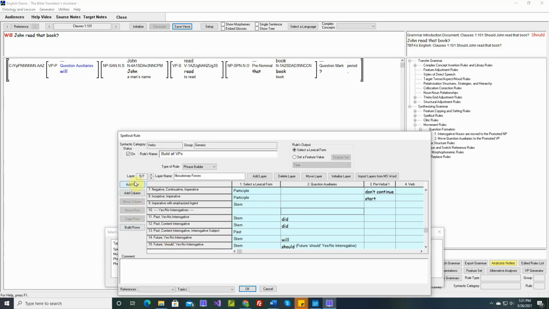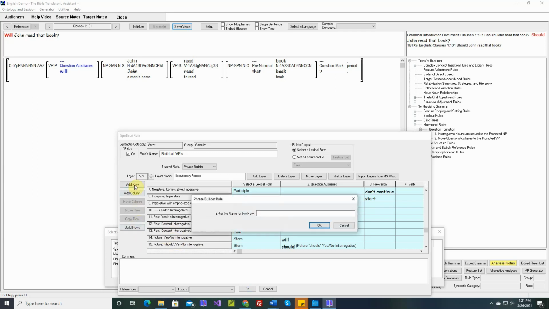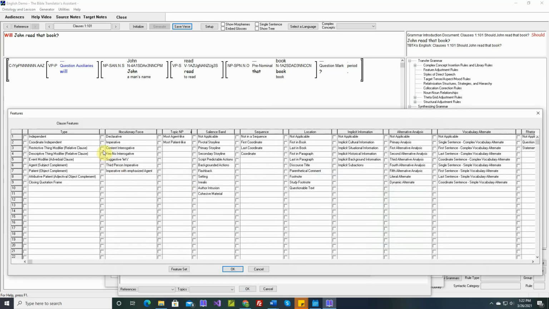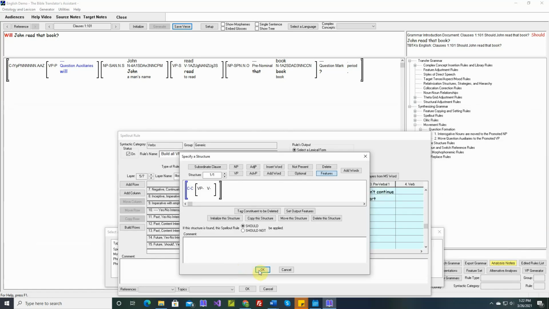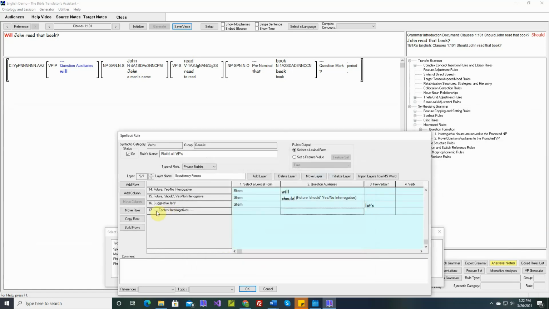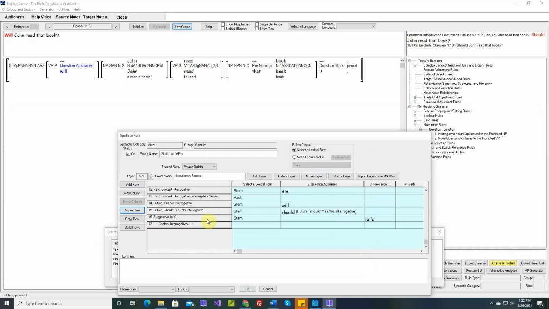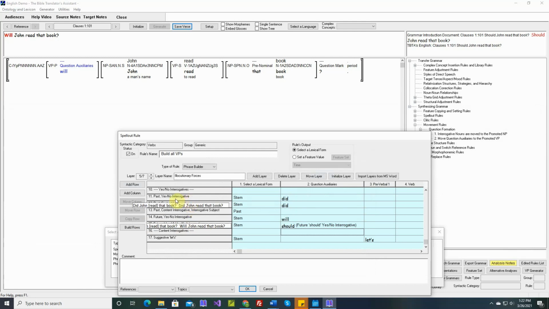Let's add another row for content interrogatives. And let's move this row, we'll move it up here. And now let's move the content interrogatives down.